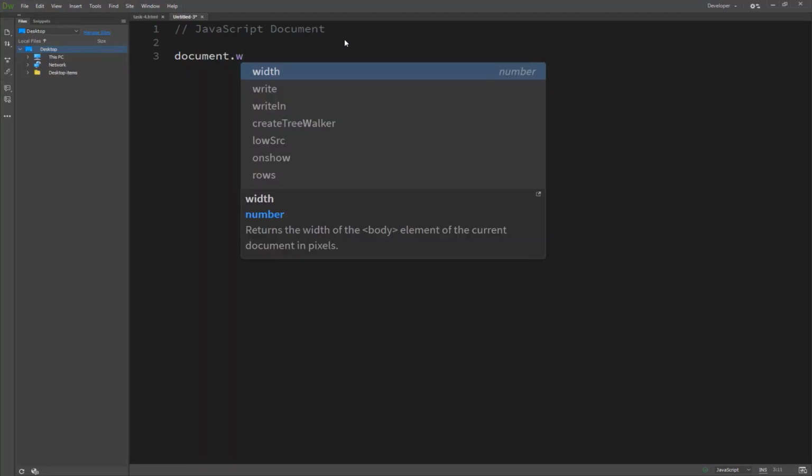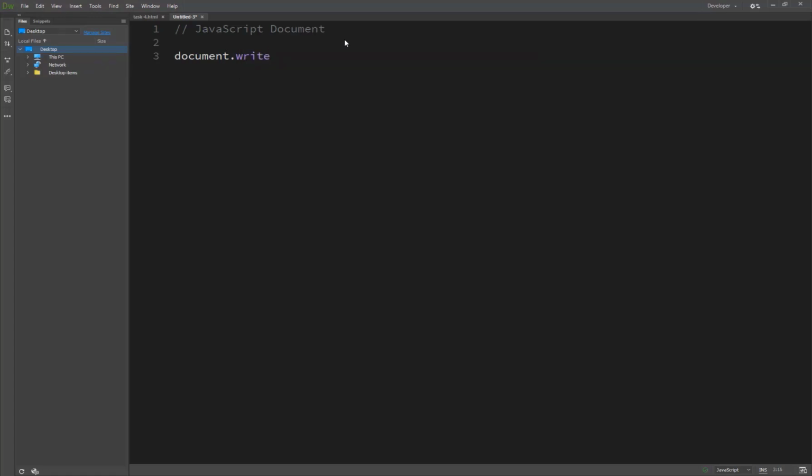Document means the whole document; we are writing something on our document. So document.write and then brackets, this is the end statement, and inside this we pass strings. Here we show our task 4.